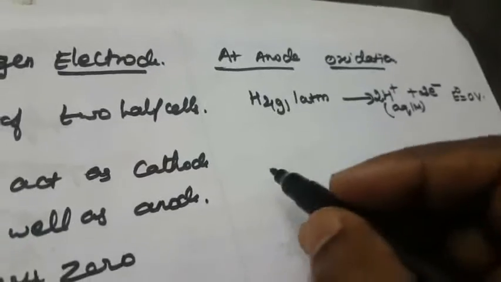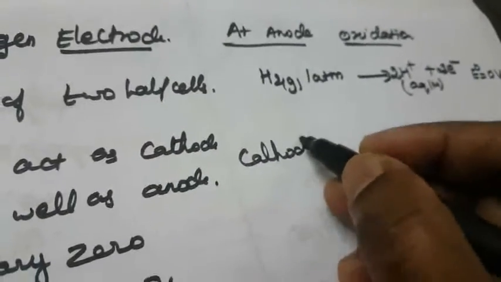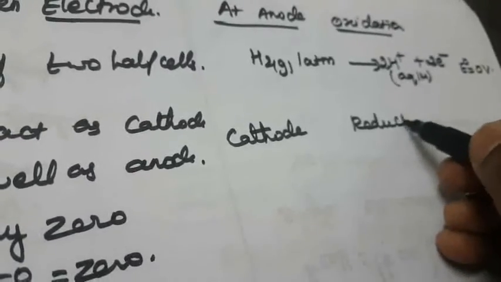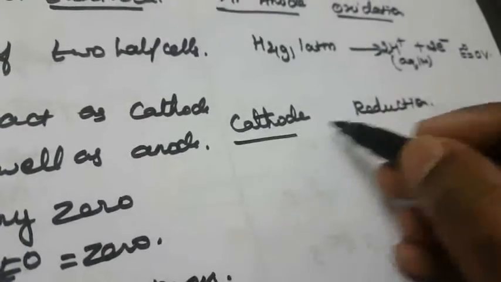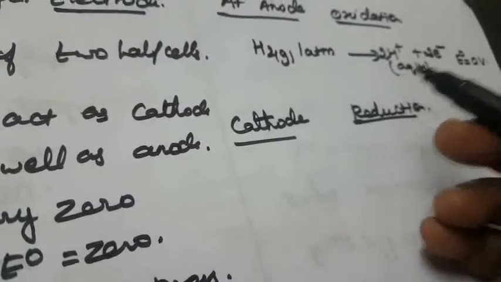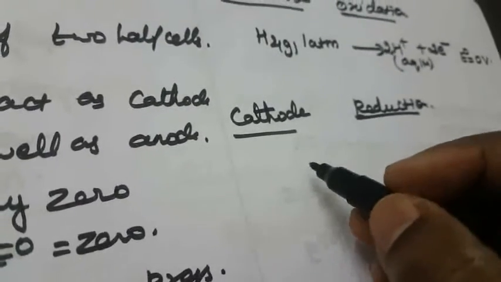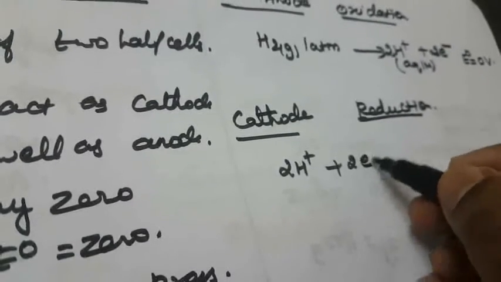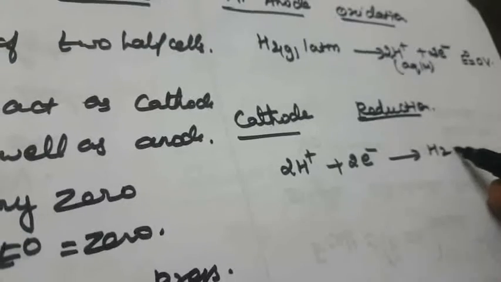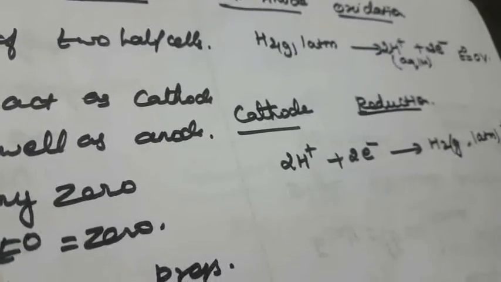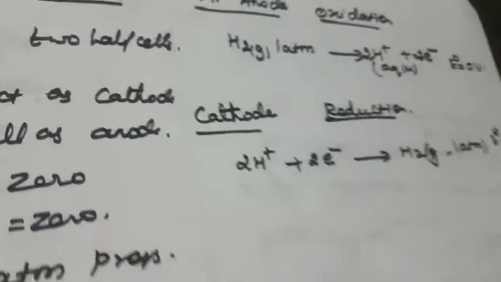Okay. Another one, at the cathode. At the cathode, reduction takes place. What is the reduction? Again, the H plus ion, that is the reverse: the H plus ion gains 2 electrons and becomes hydrogen gas. So H plus ions gain 2 electrons and convert into H2 gas at 1 atmospheric pressure. Okay, this E0 value is also 0 volt. So these are the two things, the cathode and the anode.